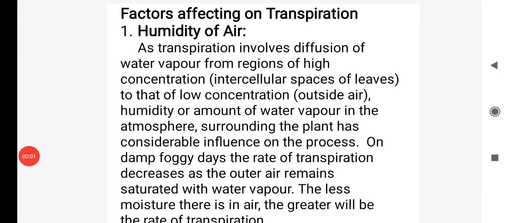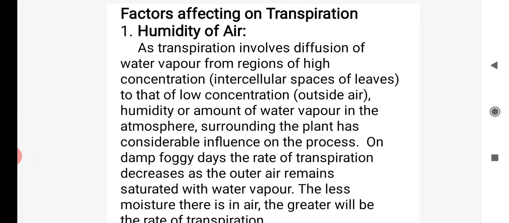Welcome back, students. In the previous lecture, we have seen the mechanism of opening and closing of stomata. In this lecture, we are going to see factors affecting transpiration. We have discussed before how transpiration happens, and which environment or conditions are required for transpiration.